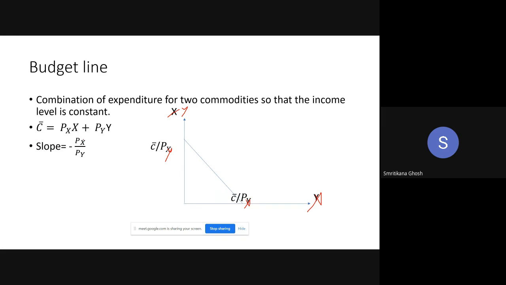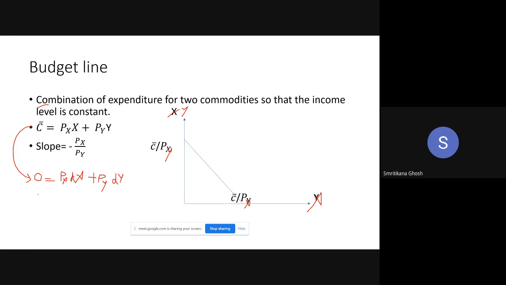So from the equation, if I make the total differentiation of this equation, then the left hand side is again 0 because it is a constant income, and the right hand side will be Px into dx plus Py into dy. It is total differentiation, not with respect to anything.